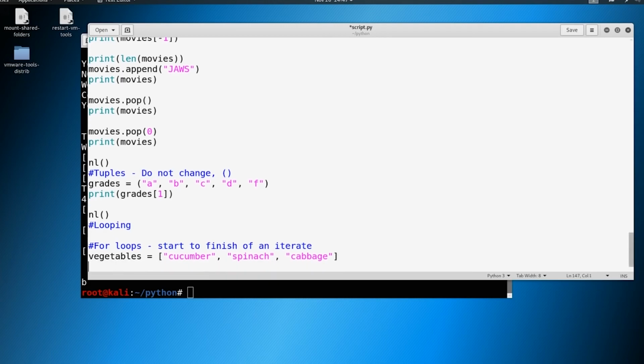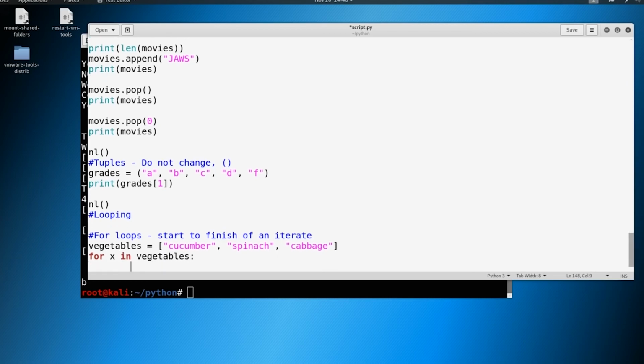Now, for this for loop, we're going to say for x, and remember, same thing with bash. X can be whatever you want to call it. You can call this for veggies. You can call it whatever you want. I just like to use a letter because it's simple to type out. We're going to say for x in vegetables, we're just going to print x.